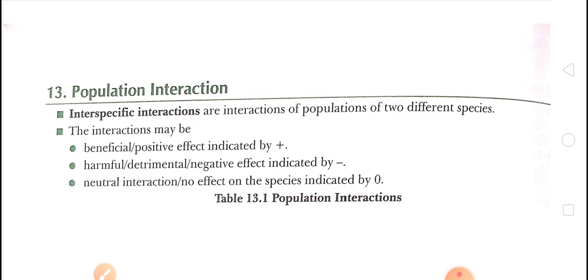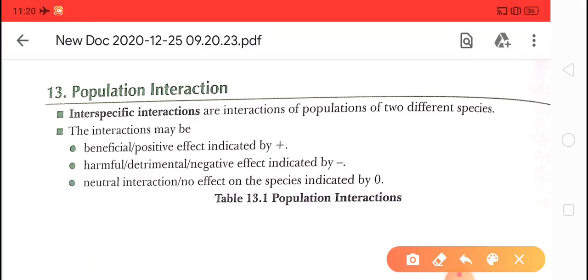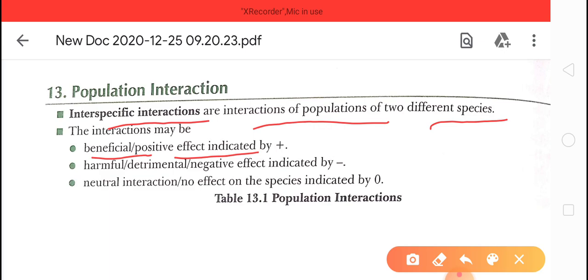First of all, see the definition of interspecific interaction. These are interactions of populations of two different species. If two different species interact with each other, it may have a beneficial or positive effect, it may be harmful or negative, or it may be neutral for both species.